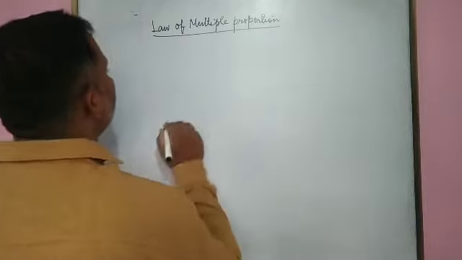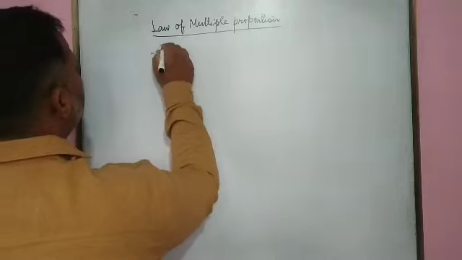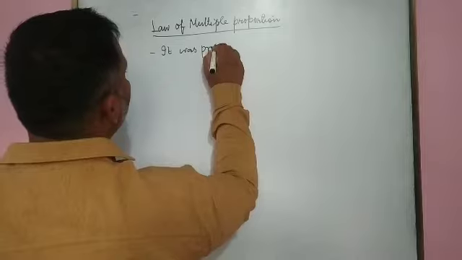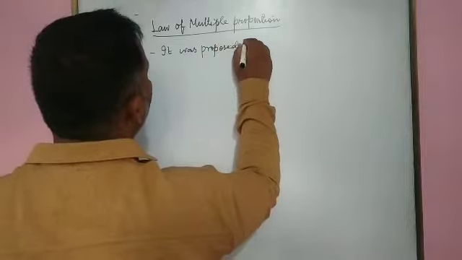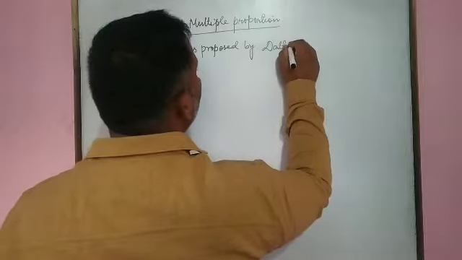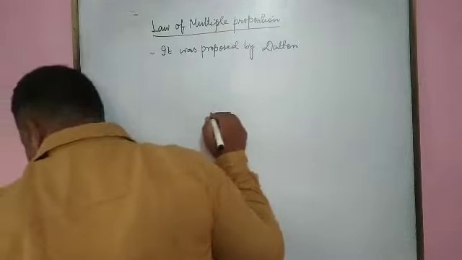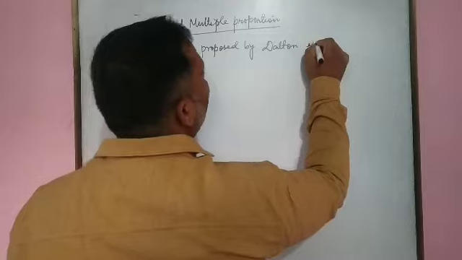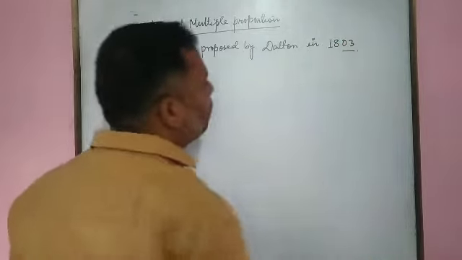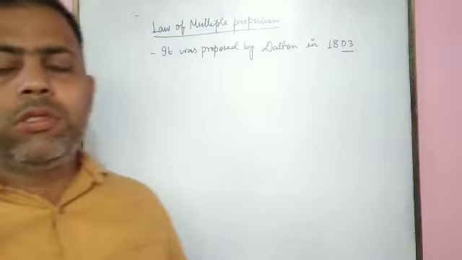Law of multiple proportion. It was proposed by Dalton in 1803. What does this law say?